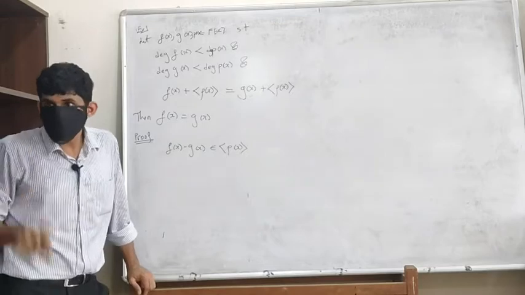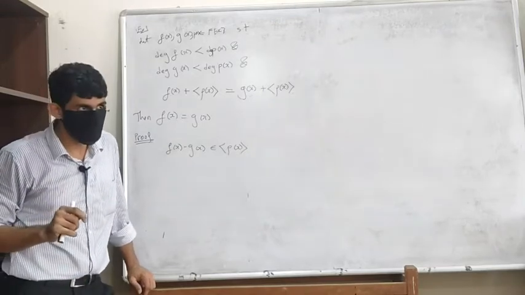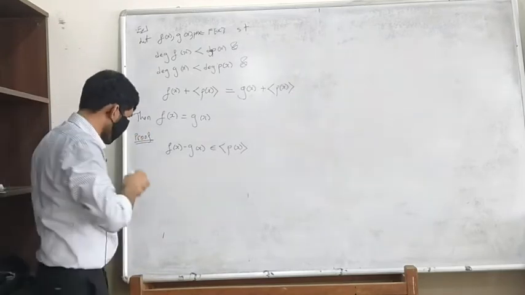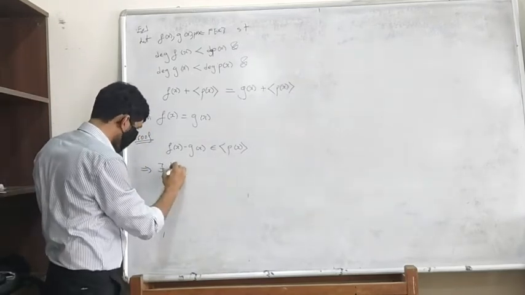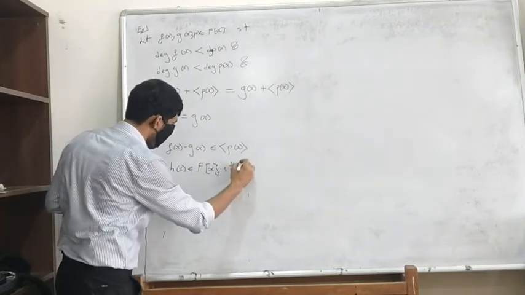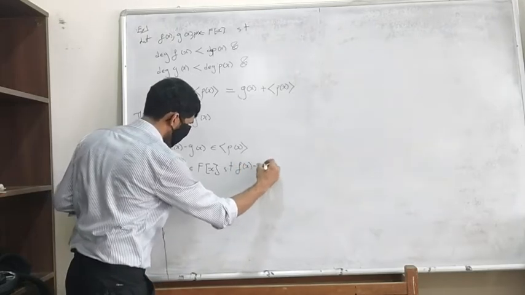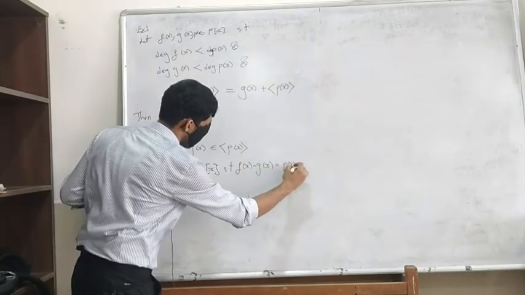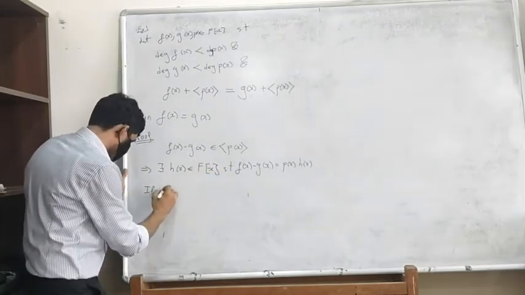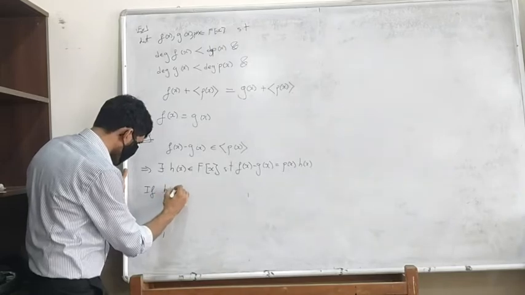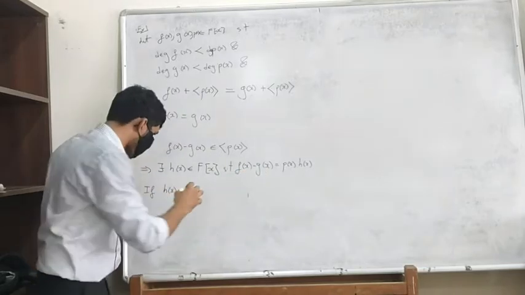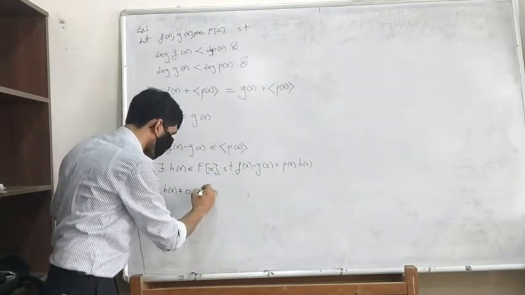If that h is non-zero, look at the degree on the left hand side and the degree on the right hand side. So this will mean that there exists some h of x in F[x] such that f of x minus g of x is nothing but p of x times h of x. If h of x is non-zero, what happens to the degree of f of x minus g of x?